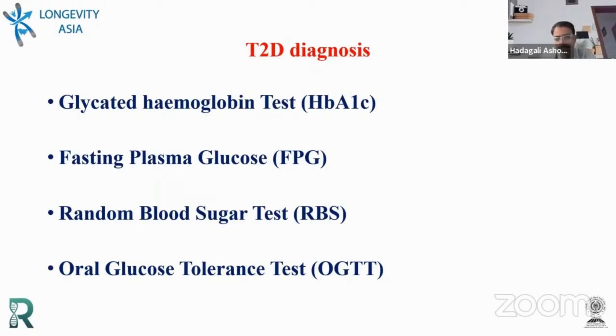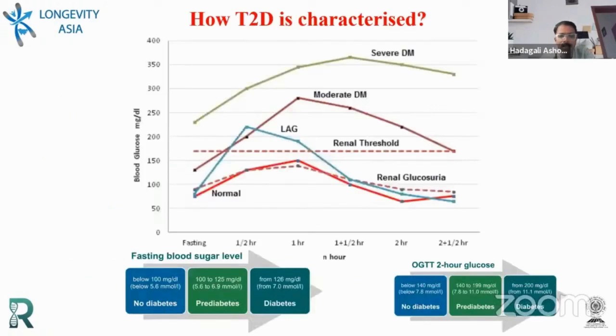Another interesting test researchers use to characterize the disease is the OGTT, oral glucose tolerance test. It tells us how an individual processes the glucose when the body takes it in. When we talk about normal, the glucose curve looks like this for a period of 2.5 hours, when 75 grams of glucose is given after 8 hours of fasting.